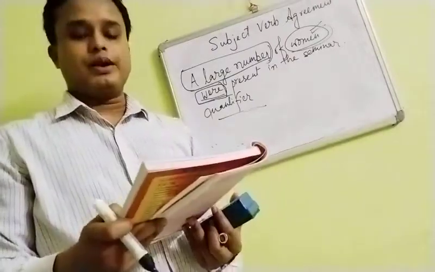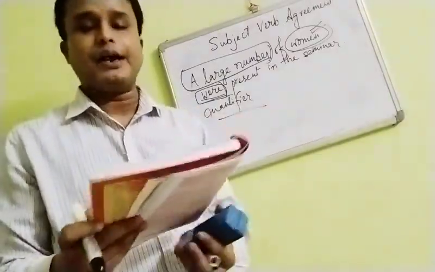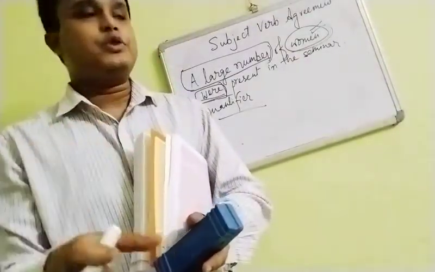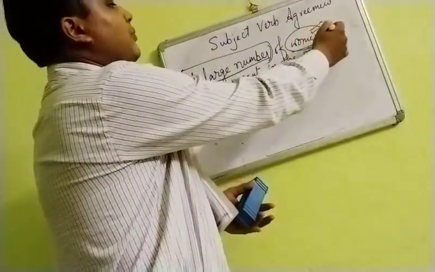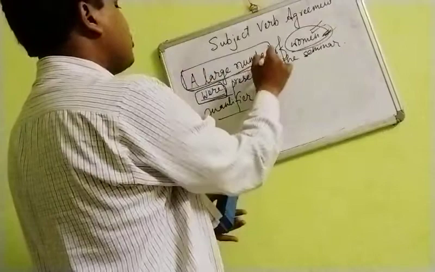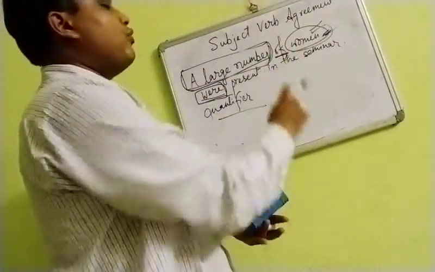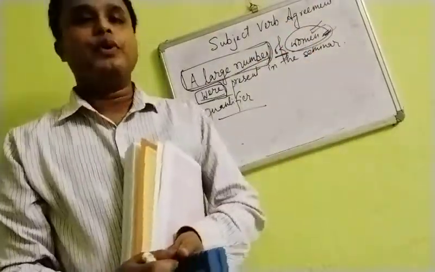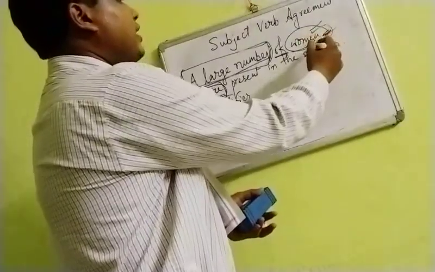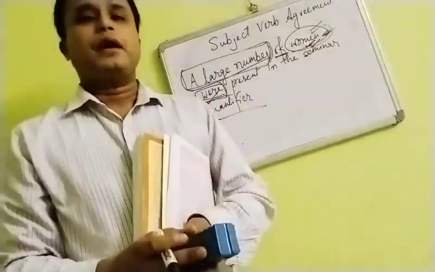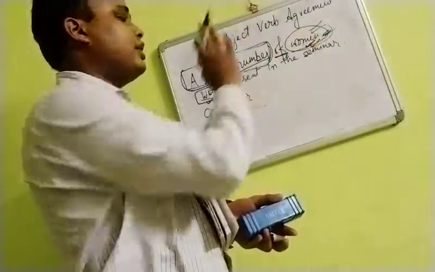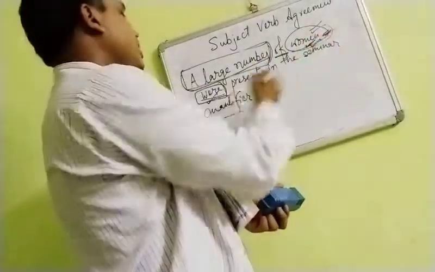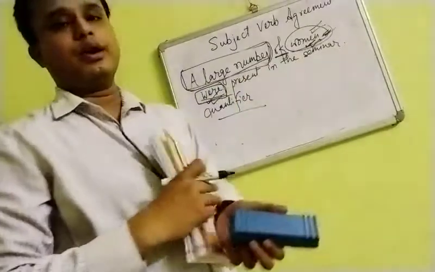Similarly, a number of students, the second sentence: a number of students are absent today. So the verb which will be used will be agreeing with whichever noun will be here in this place. This quantifying expression will be used, and in between there will be of, a large number of, and then you can see the noun which will be qualified here. According to that noun, the verb will be agreeing. That particular noun will be regarded as plural or singular, whichever it is, and according to that, the verb will come.